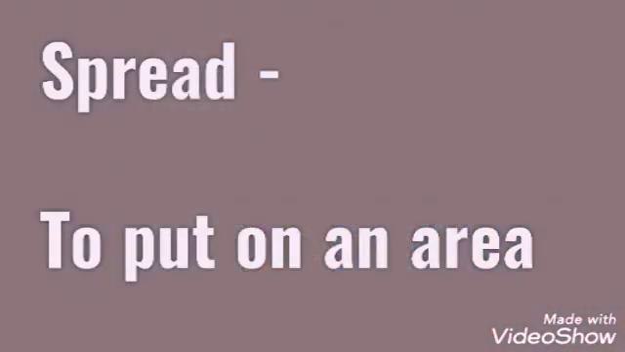Our next word is spread. Spread means to put on an area. For example, we have chocolate spread. We put the chocolate spread on the bread and then we eat it. So spread means to put something on an area. For example, spreading a sheet on a table, spreading a cover on any object. So spread means to put on an area.